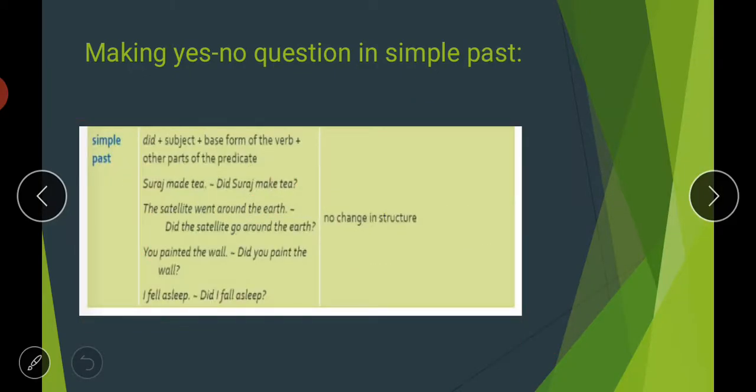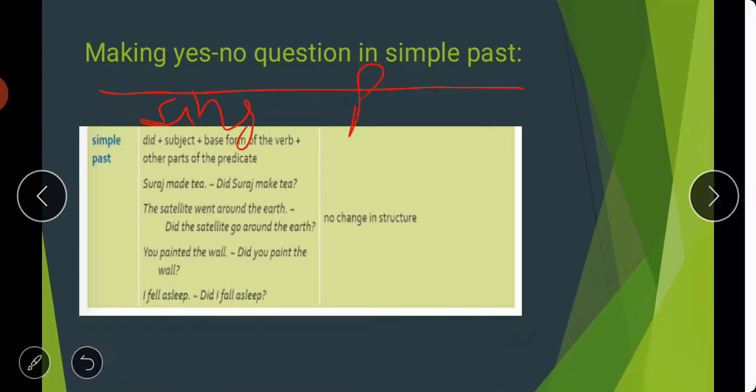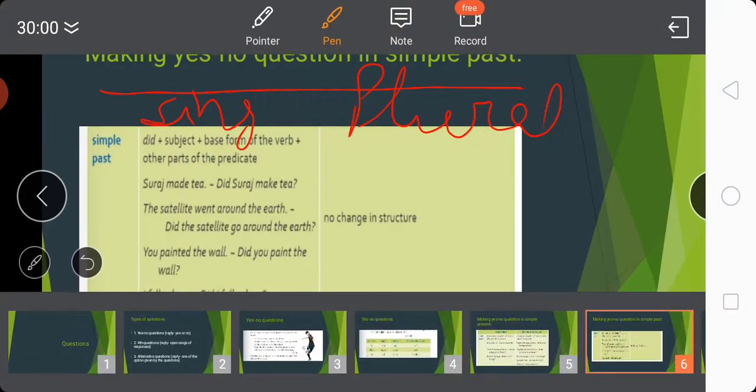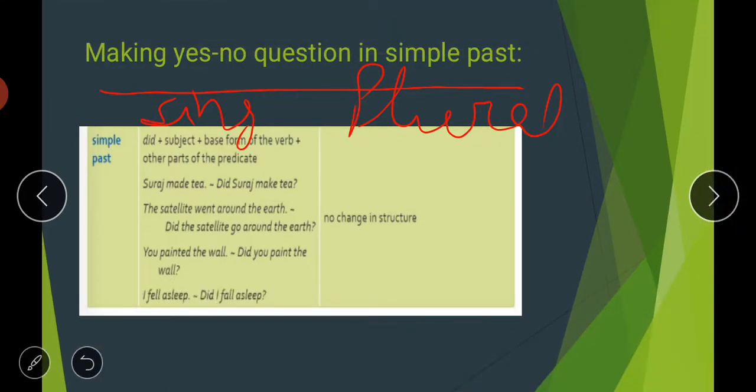Next comes making yes or no questions in case of simple past tense. Here on this side we are talking about a singular subject, and on this side a plural subject. But one thing you have to remember is that we consider singular and plural subjects in case of present only. In case of past, we always use only one helping verb, which is did.